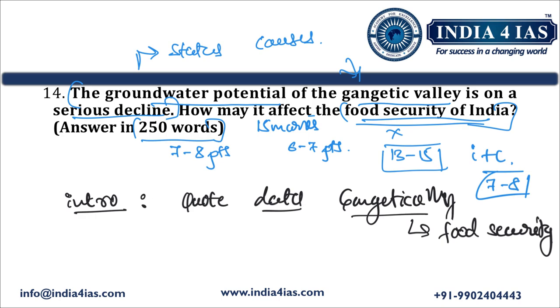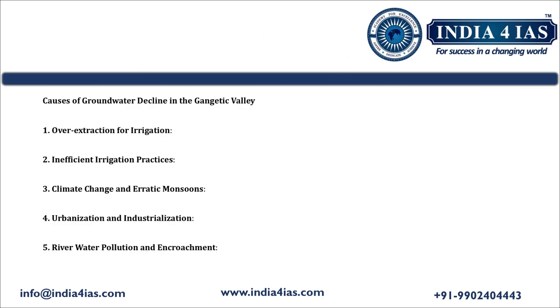Gangetic Valley is one of the most fertile and agriculturally productive regions in India. It is often referred to as the country's food bowl. After writing this introduction, we should draw an Indian map and highlight the geographical extent of the Gangetic Valley. Coming to the main answer, we should first address the causes of groundwater decline in Gangetic Valley. The first reason is over extraction for irrigation.